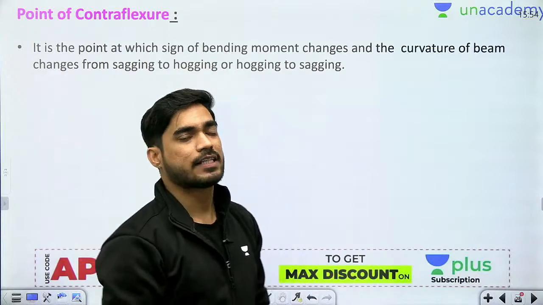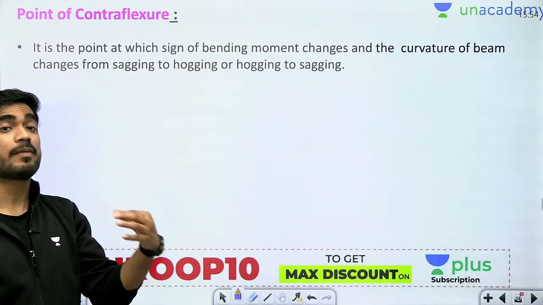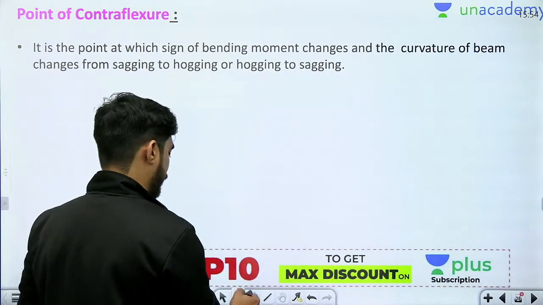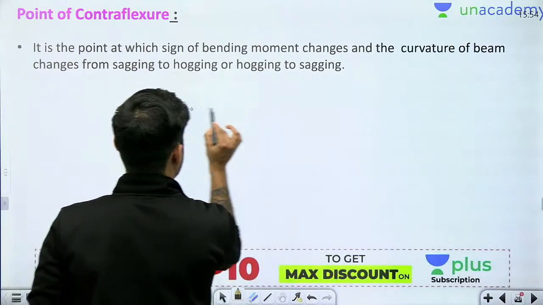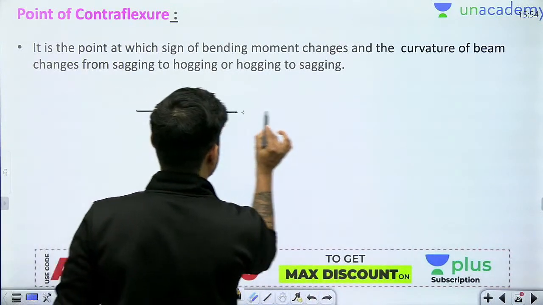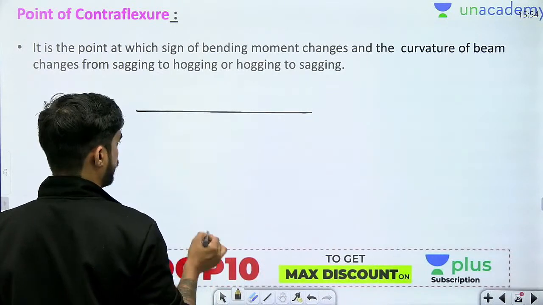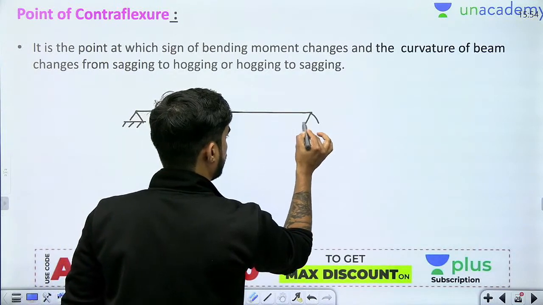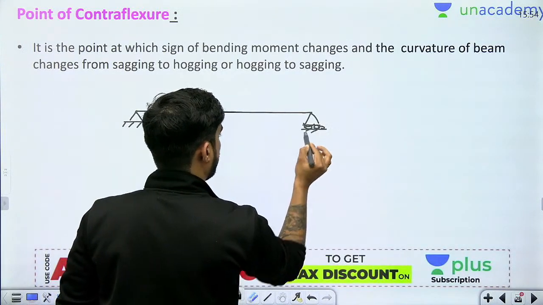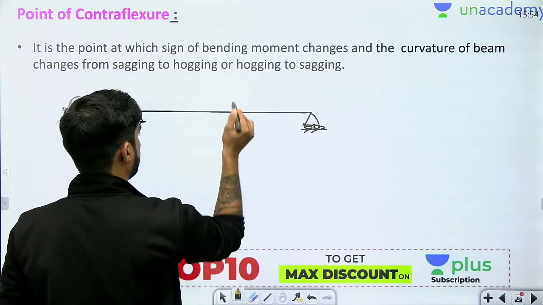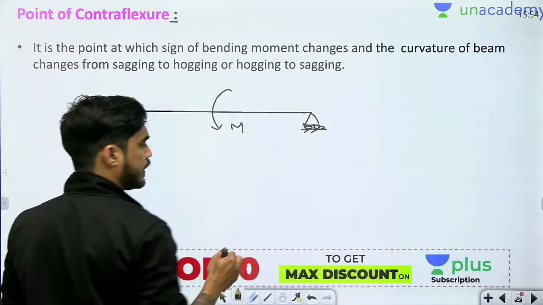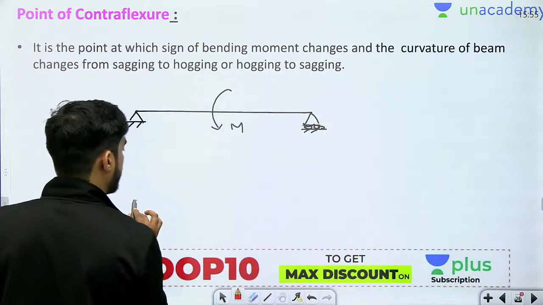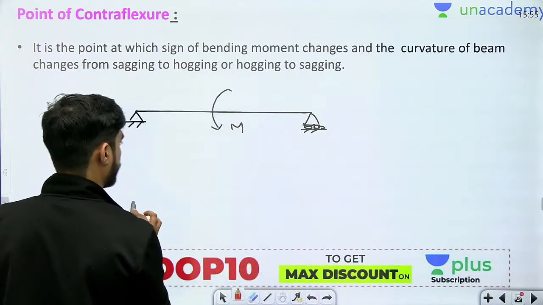So point of contraflexure is a point where the bending moment changes sign. For example, let's say we have a simply supported beam like this, and there is a couple acting like this. Okay, so you will see that the bending moment diagram of this beam will look something like this.